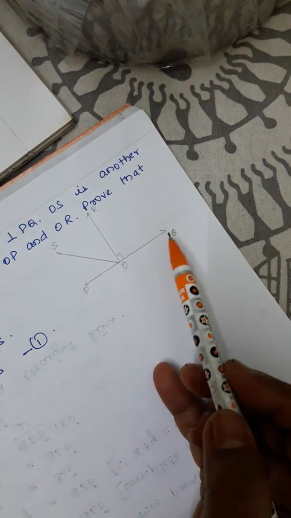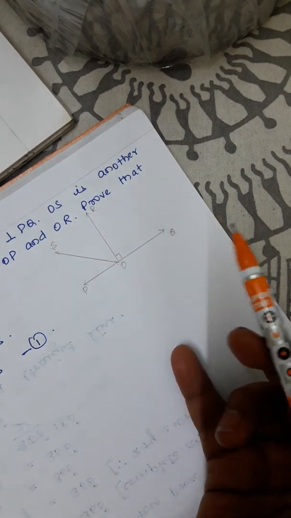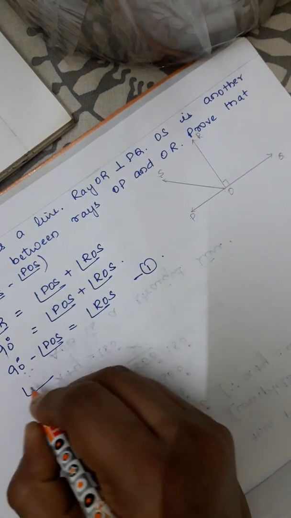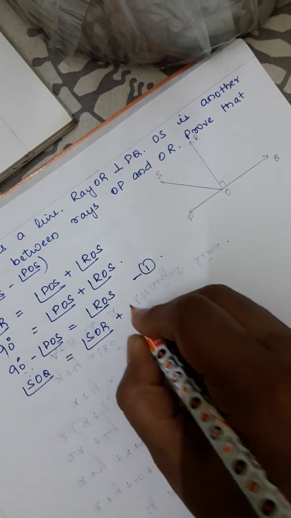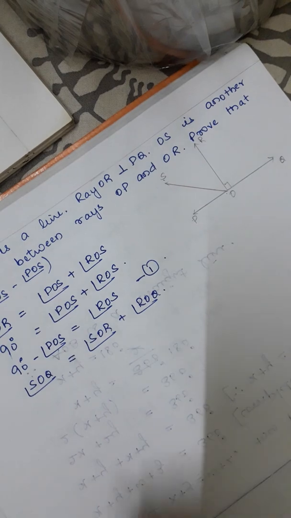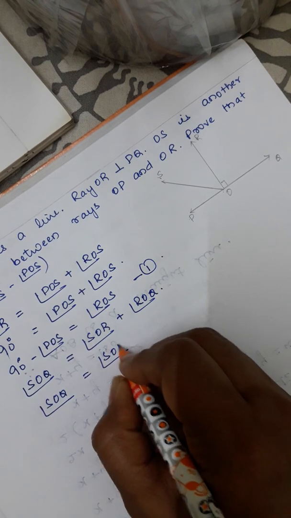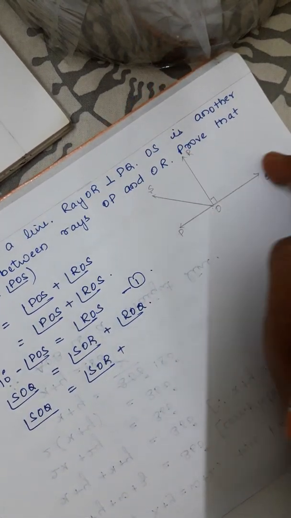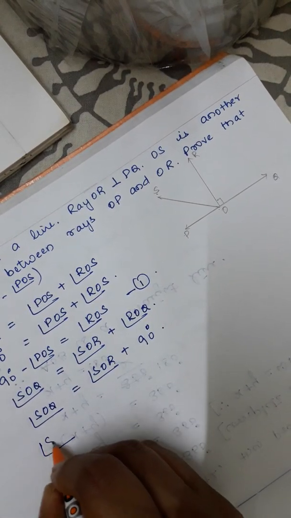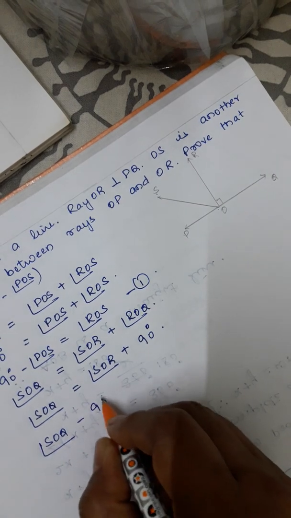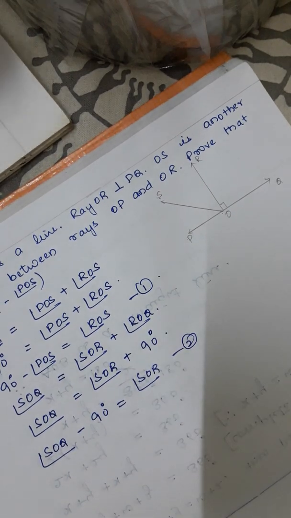Similarly, angle SOQ is equal to SOR plus ROQ. I can write this as angle SOQ is equal to SOR plus ROQ. So angle SOQ is equal to SOR plus, as you can see, ROQ is 90 degrees. Or angle SOQ minus 90 degrees is equal to angle SOR. Call this equation 2.